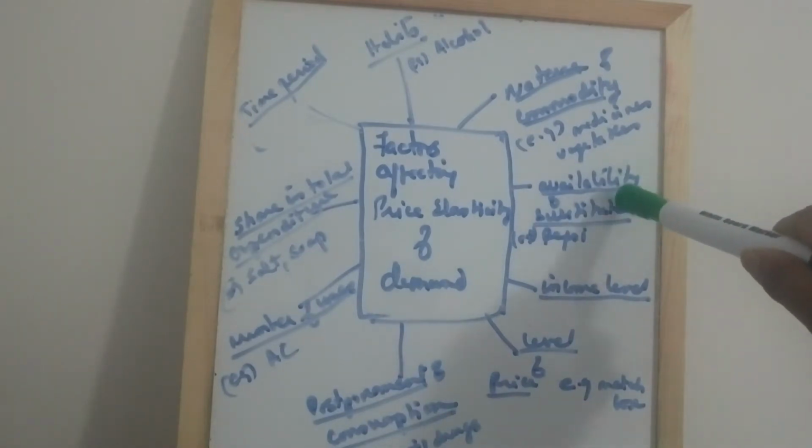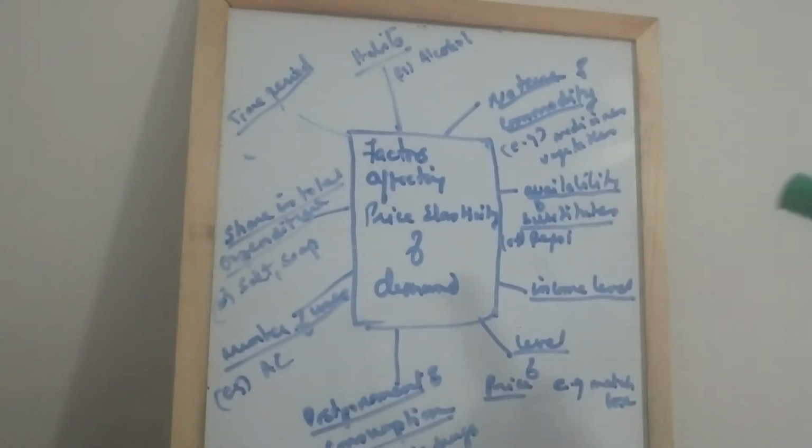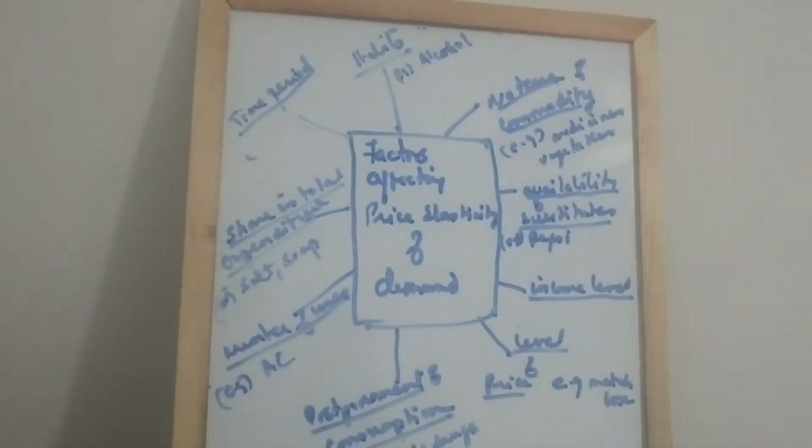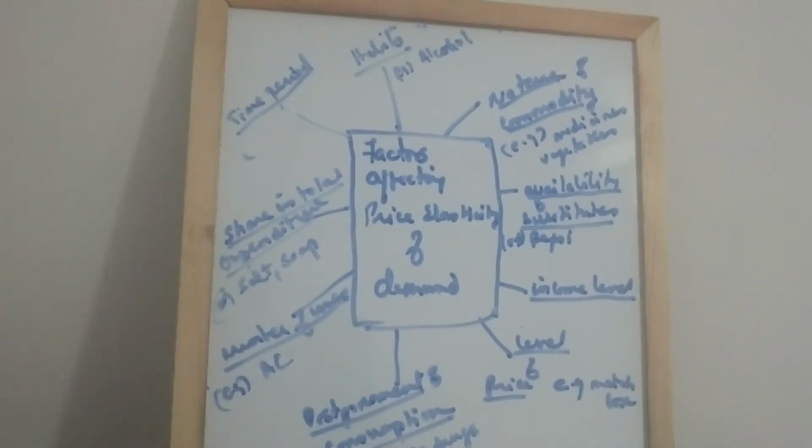The next one, availability of substitutes. Demand for a commodity with a large number of substitutes will be more elastic. The reason is even a small rise in prices will induce the buyers to go for the substitute products.